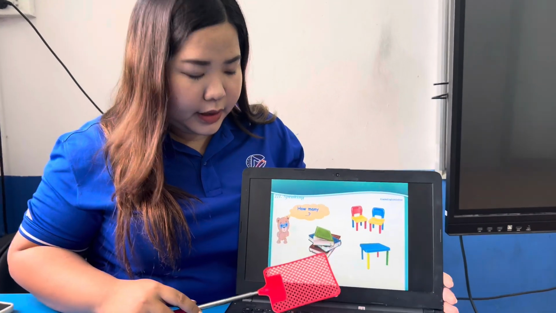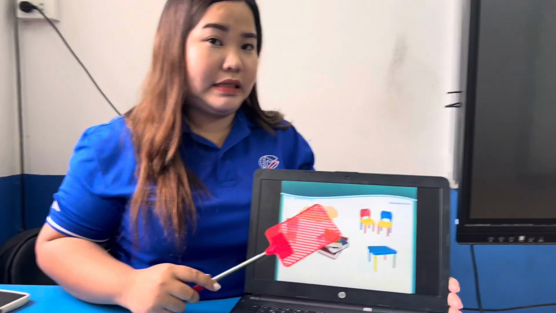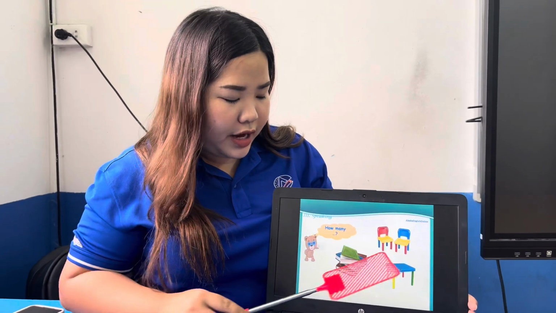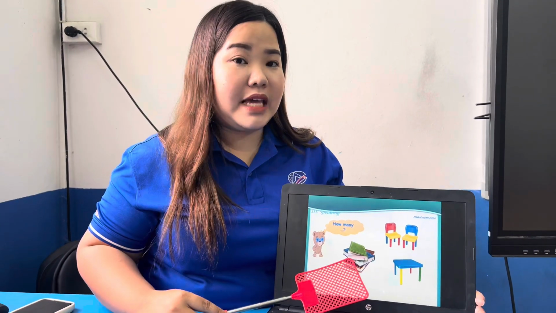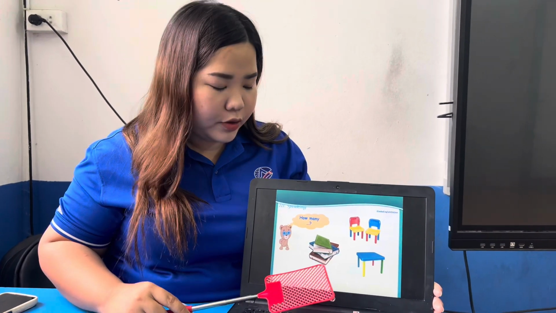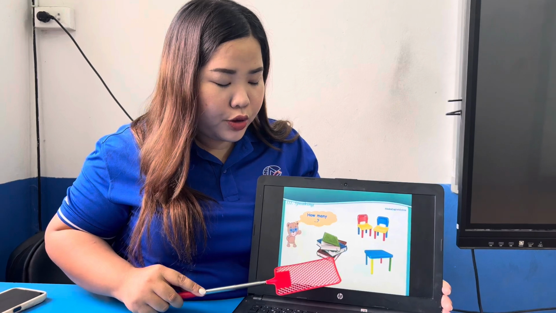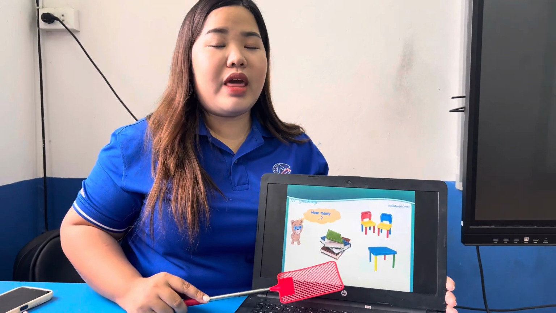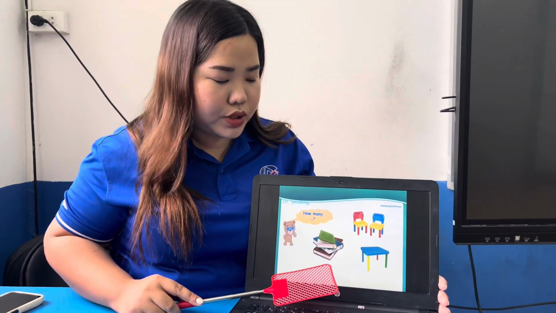How many books? How many books? There are 3 books. There are 3 books. Now let's count. 1, 2, 3. So there are 3 books.